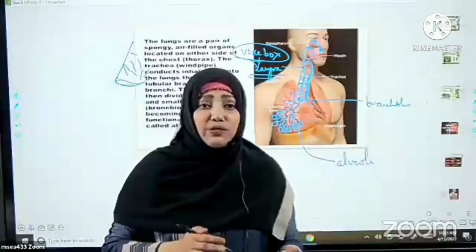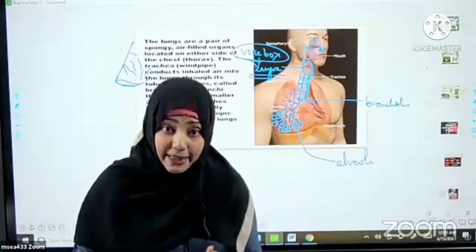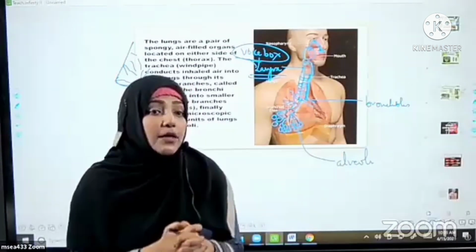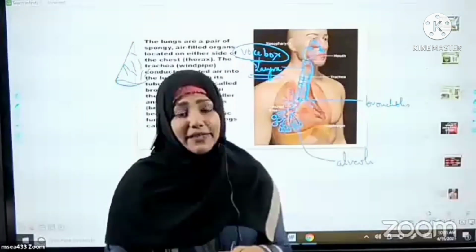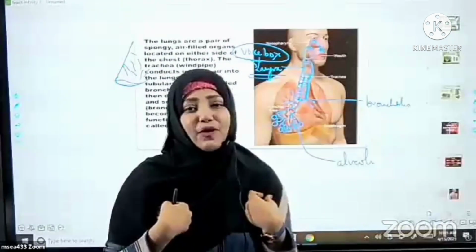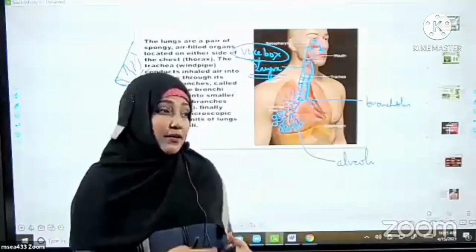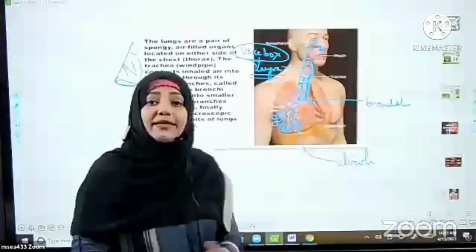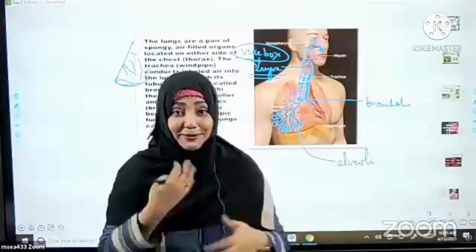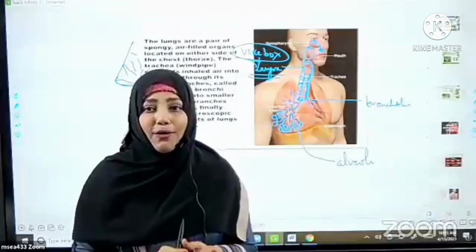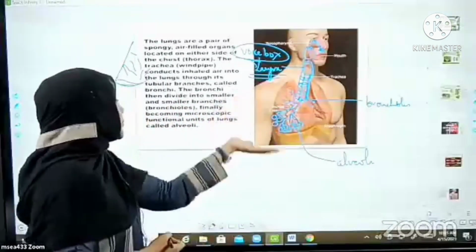So ma'am, since childhood we are breathing, a large amount of dust may be accumulated. Yes, a large amount of dust can be accumulated. So how is it cleansed? When you suffer from cold. That's the reason one of the good scientists said that it is better if I suffer from cold each year. Every year, if I suffer from cold, I can remove my wastage or whatever accumulated dust. But nowadays, everyone is scared if they are suffering from cold or throat infection because of the situation that is going on. Anyways, so hope you understood this.